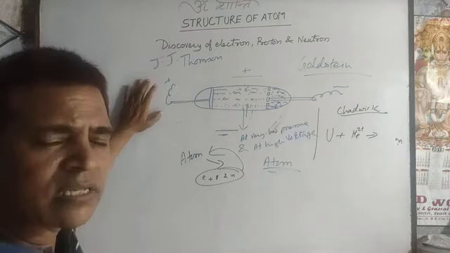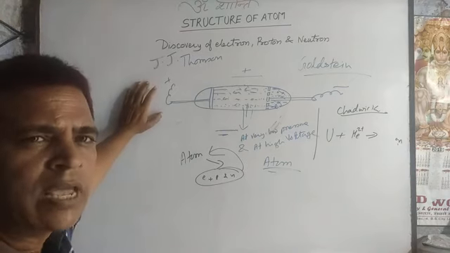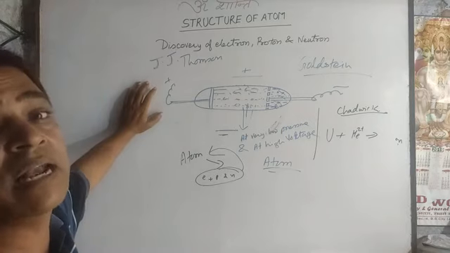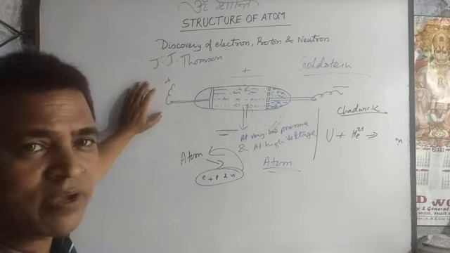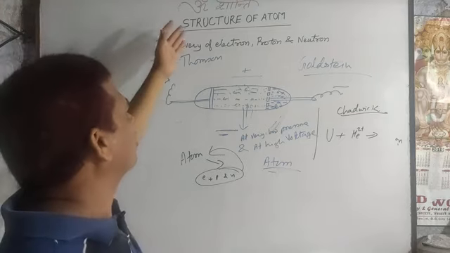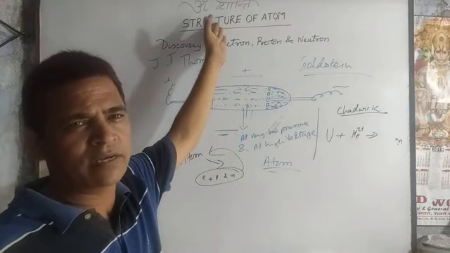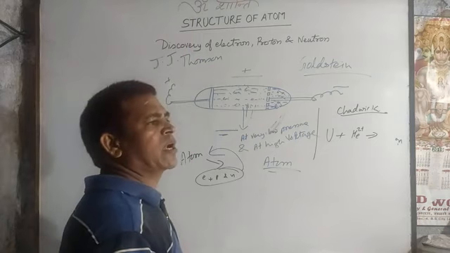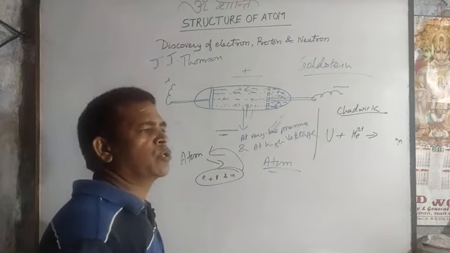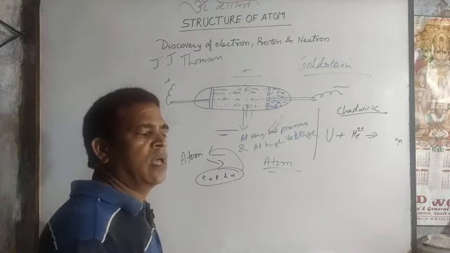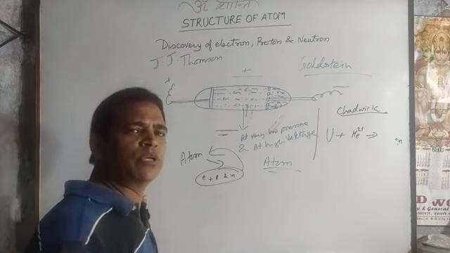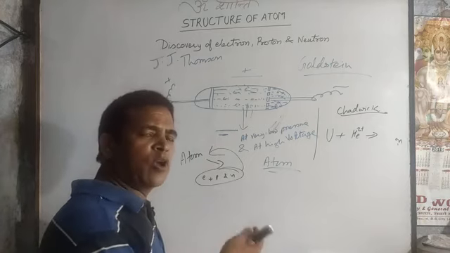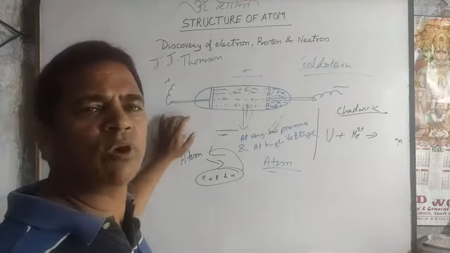Now the scientists started to think: if electrons, protons and neutrons are present in the atom, then how are these three fundamental particles arranged in the atom? The arrangement of the electrons, protons and neutrons is called the structure of the atom, which is the name of this chapter. It should be experimentally proved how the electrons, protons and neutrons are arranged inside the atom. Again several scientists got involved to give the arrangement experimentally. The arrangement of electrons, protons and neutrons in the atom is also known as the atomic model.